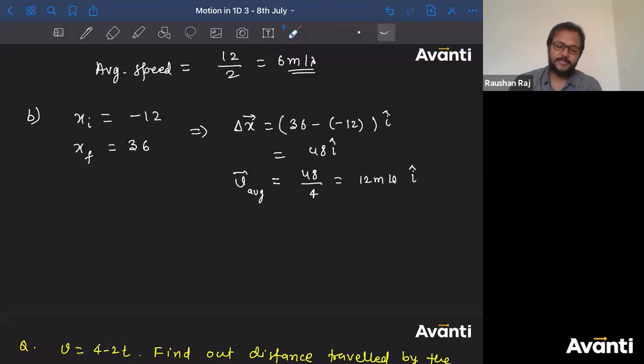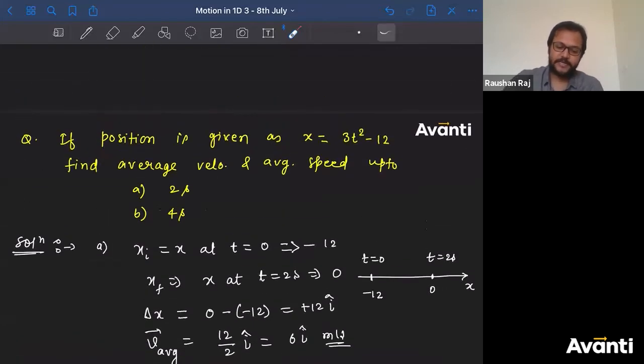Now you will ask, sir, how will I get to know whether direction of the particle has been changed or not from this equation? Tell me, bacha, how will you identify whether the direction of the motion has been changed or not? कैसे पता करोगे? जल्दी से बताओ. I need each one of you to answer this, guys. Give your inputs. How will you identify whether the particle has changed its direction or not from this equation? जल्दी से बताओ.